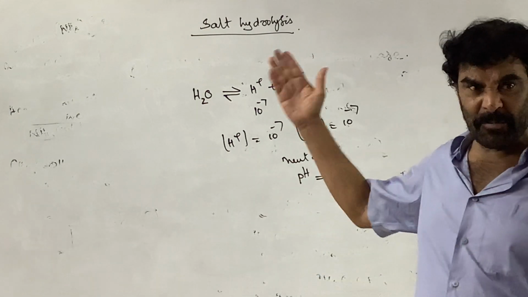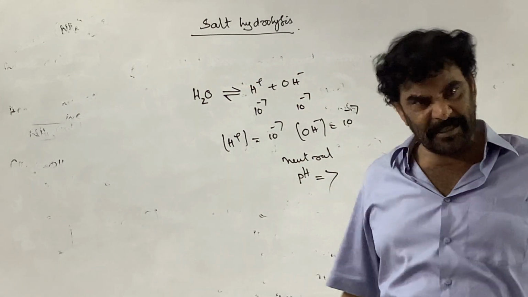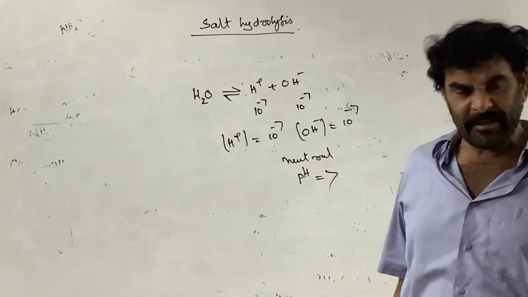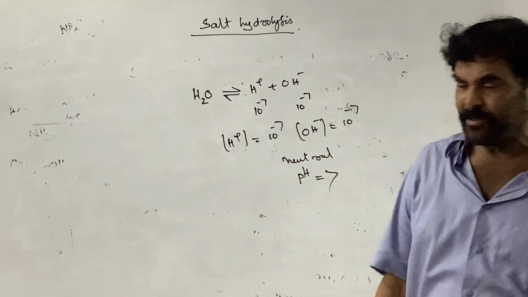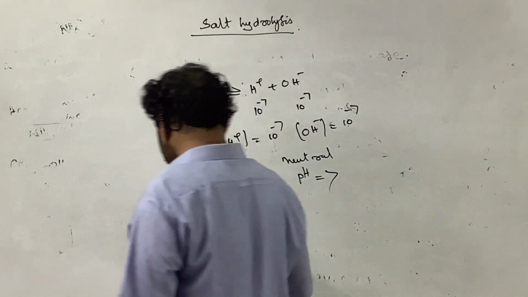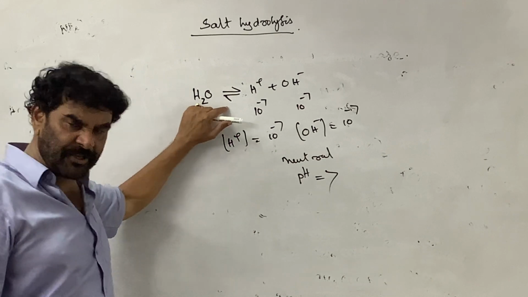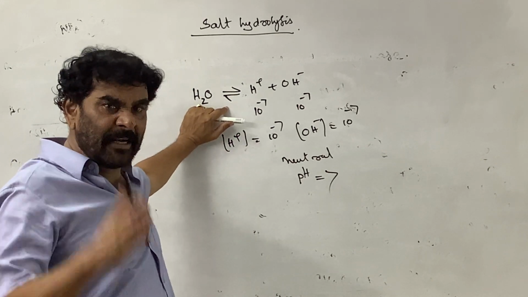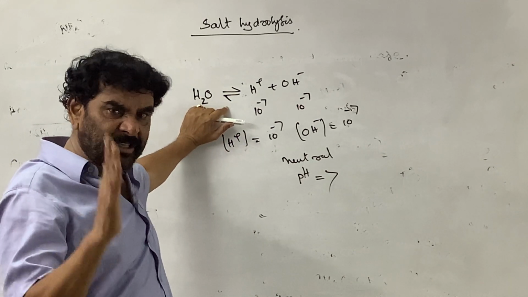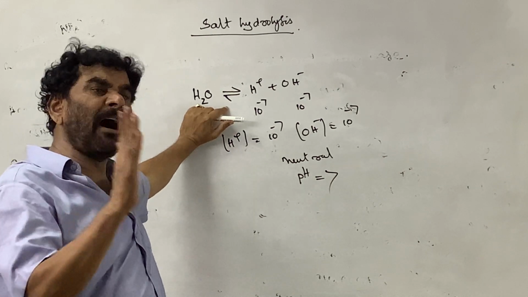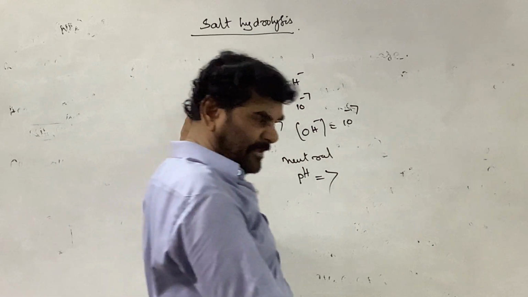If H plus is more and OH minus is less, it is acidic. If OH minus is more and H plus is less, it becomes a basic solution. So certain salts, when added to water, disturb the equilibrium existing in the water and create acidity or alkalinity.